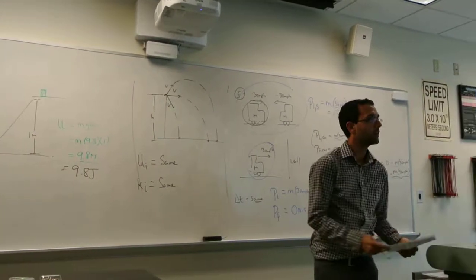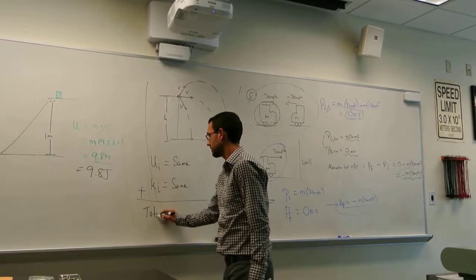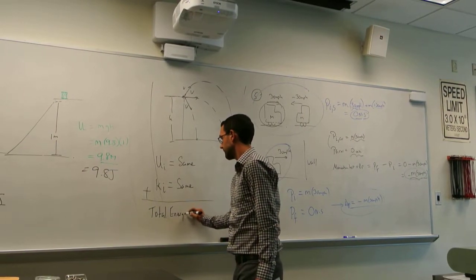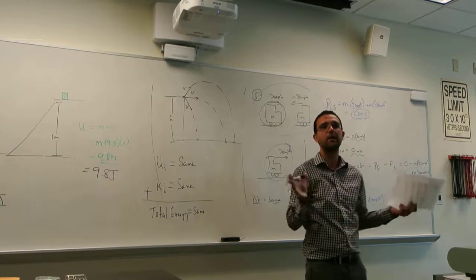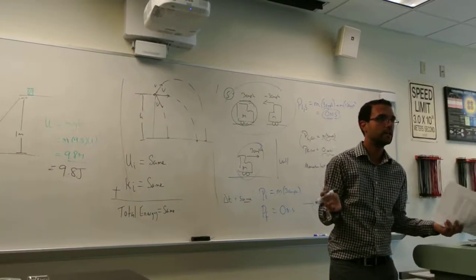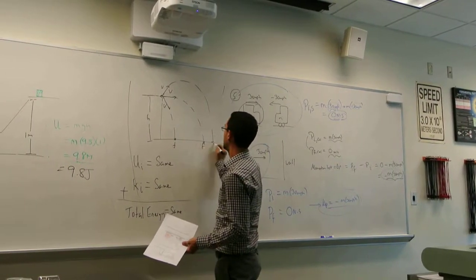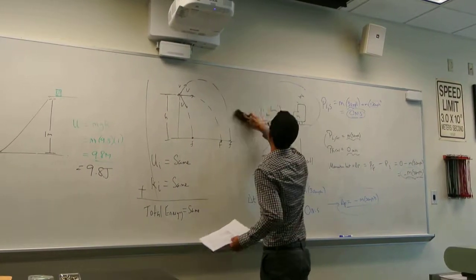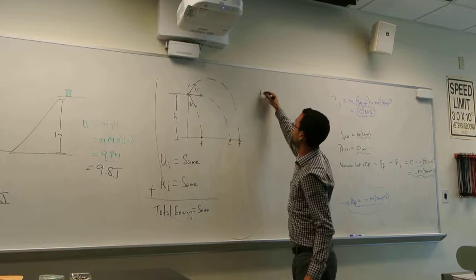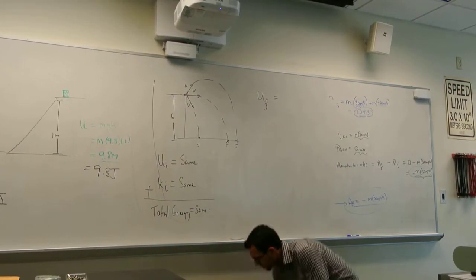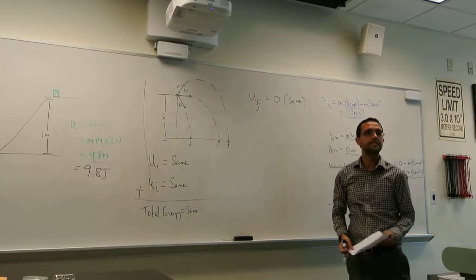Does everybody agree? So therefore, if I sum the two, total energy is also the same. Does everybody agree that they all start off with the same amount of energy? Okay, so now I can go to my final configuration in all cases. Do you agree with me that when they finally hit the ground, they're all on the ground? So what would the final potential be in all of those cases? The same, 0. So it's going to be 0 in all those cases.